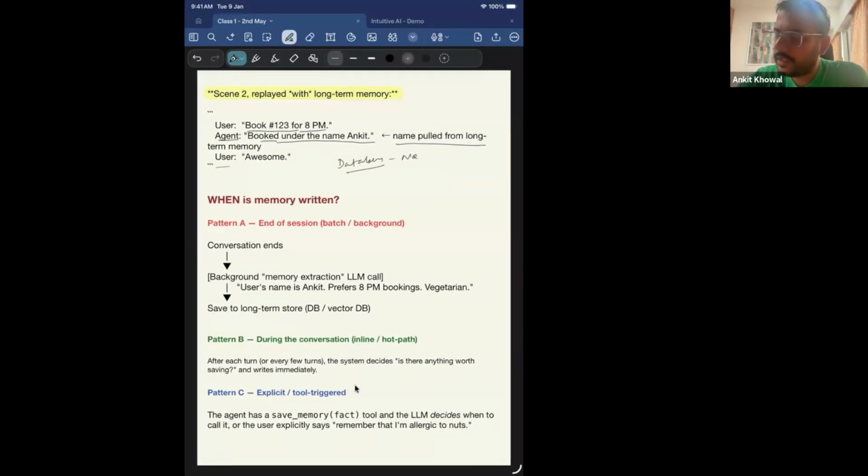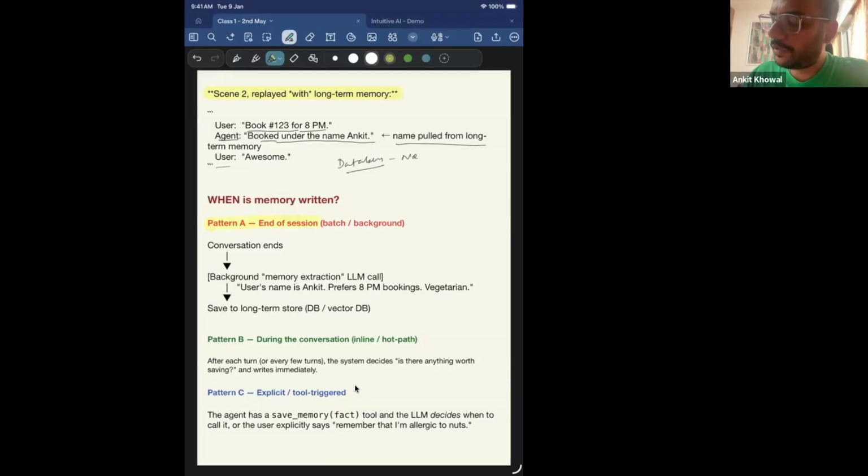Now, an interesting question that comes up is, if I want to use long-term memory, when should I write the user information? Because I'm having a chat with the user, I'm in a conversation with the user. How should I design the system so that the user preferences or the user data is written into long-term memory, right? So there are different patterns for when the information should be written in memory.